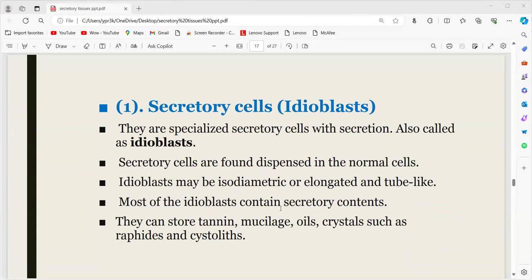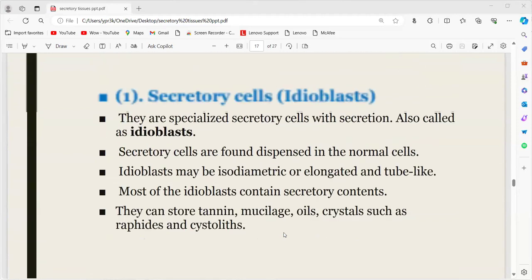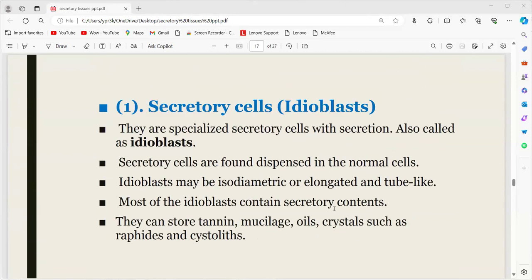Most of the idioblasts contain secretory contents. They can store tannins, mucilage, oils, or crystals like raphides and crystallolites, that is, calcium oxalate crystals. So the secretory cells are made up of only one cell, and the shape may be isodiametric, or elongated or tube-like. They are found along with the normal cells, but they store secretory substances like tannins, mucilage, oils or crystals.